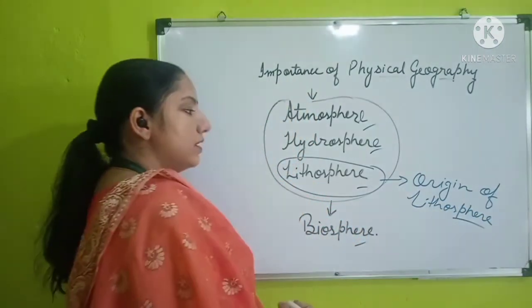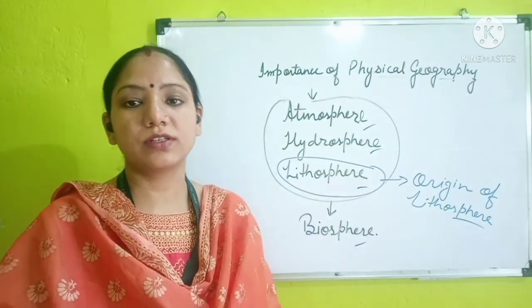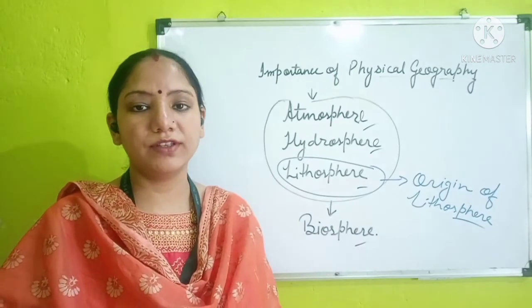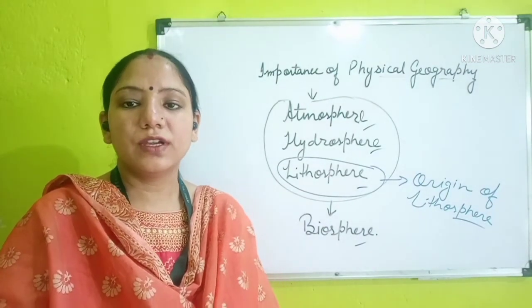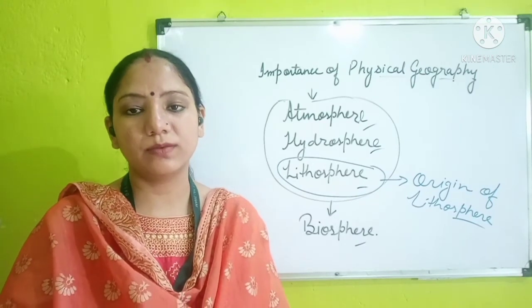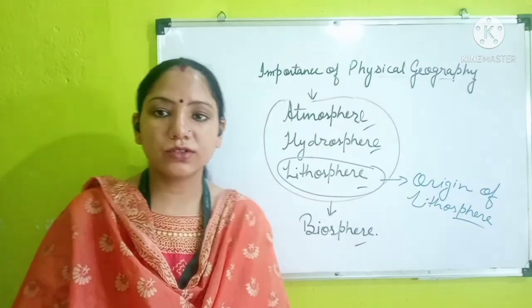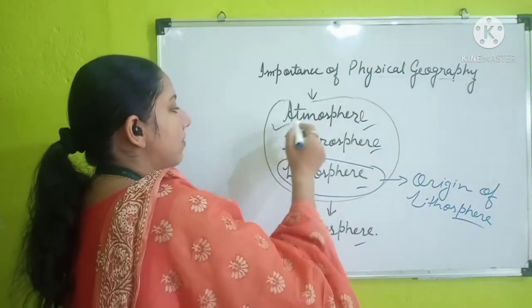In which we will study first about the origin of universe, origin of solar system, origin of earth, and then after that the origin of lithosphere. After forming the lithosphere, the earth also formed its own hydrosphere and the atmosphere. So that will also be studied in the various chapters of this book in the different unit about the atmosphere